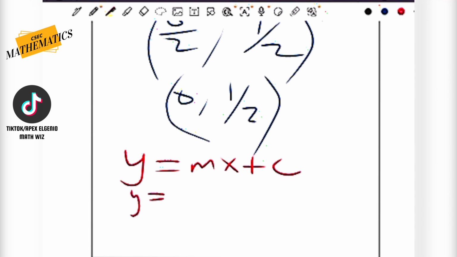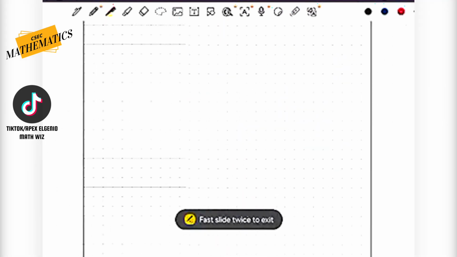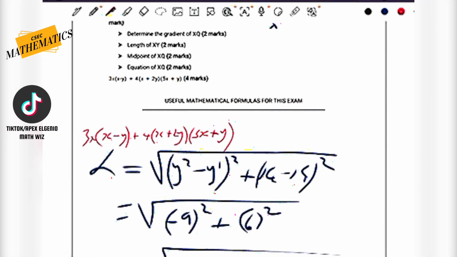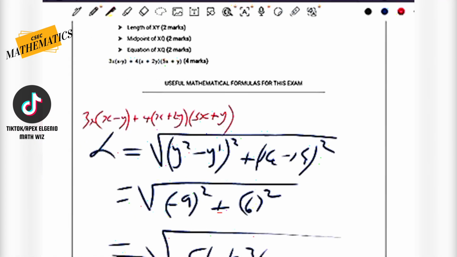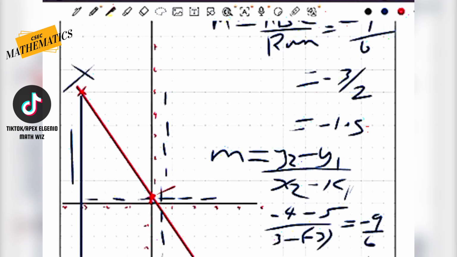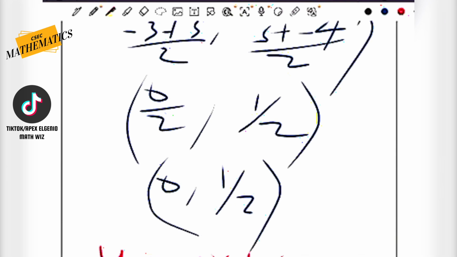So y is equal to the gradient we had calculated earlier, which was minus 1.5, or better yet, minus 3 over 2, x. And if we go on our graph and look at where c is, remember, c crosses the y-axis. And guess what happens, guys? c actually is a half. Aha. There we go. It crosses the y-axis at a half. Positive a half as well. So we could just go ahead and type that in. That's easy.